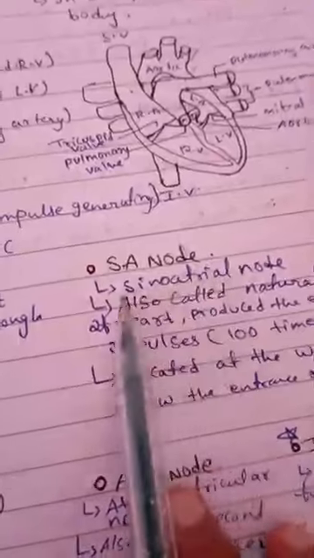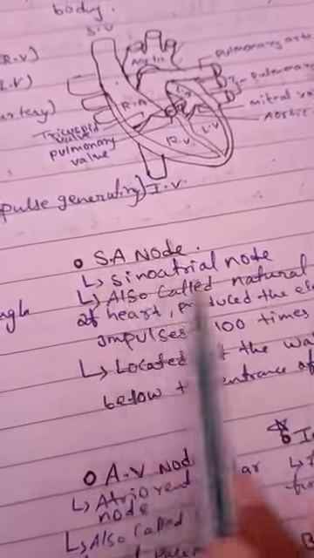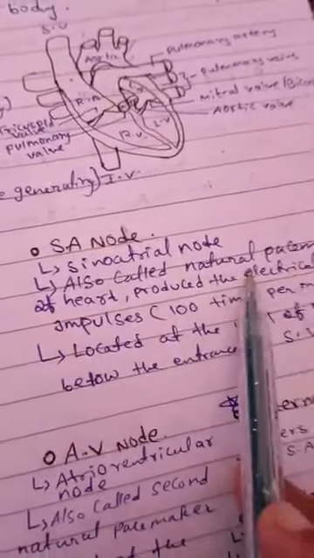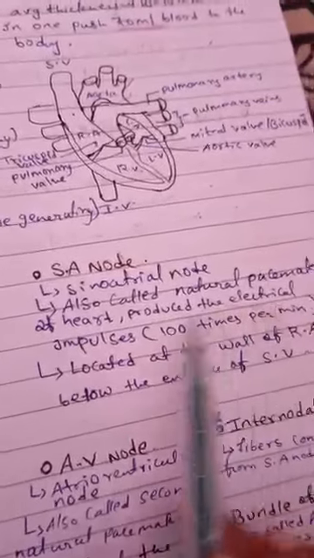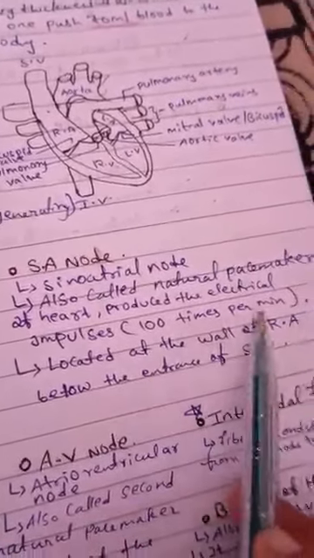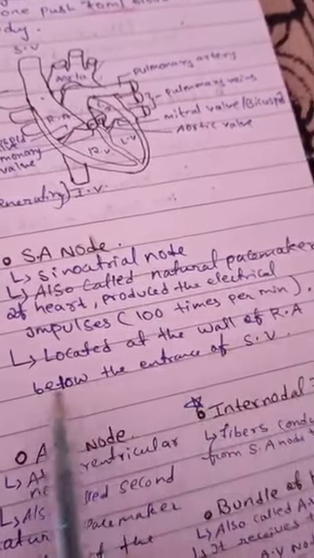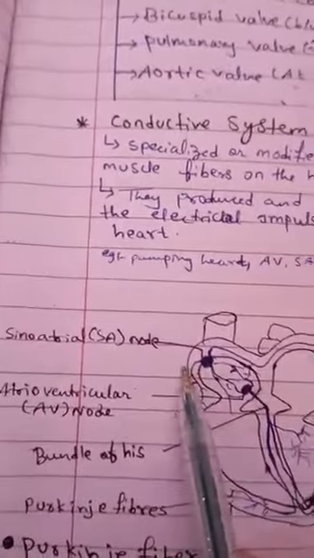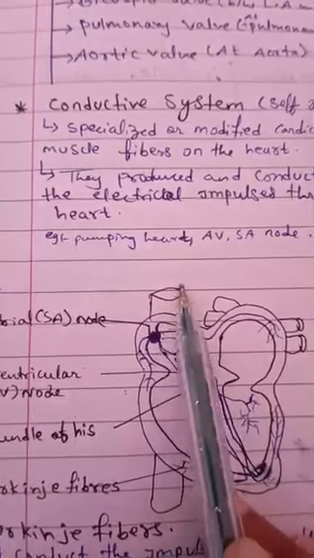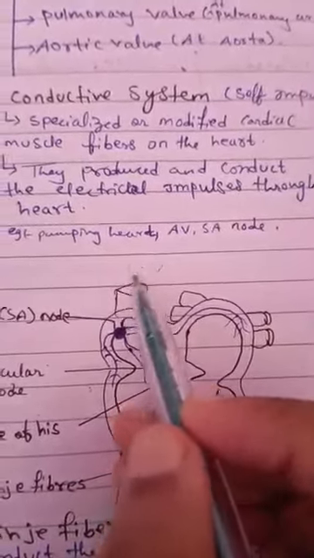First one is the SA node. Its full form is sinoatrial node. It is also called the natural pacemaker of the heart because it produces electrical impulses about 100 times per minute. Located at the wall of the right atrium below the entrance of the superior vena cava. See this. This one is the superior vena cava.